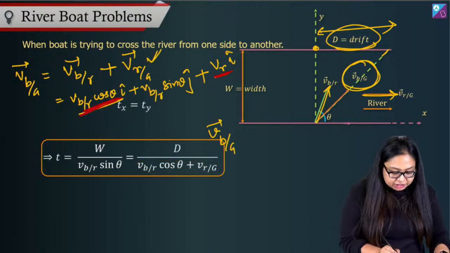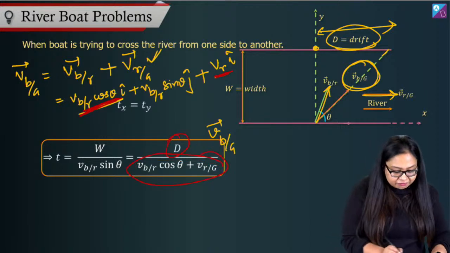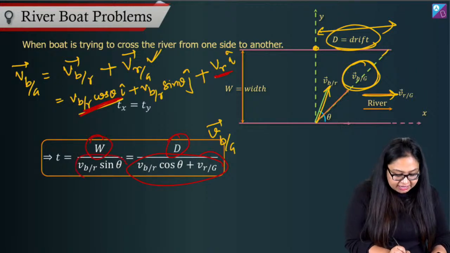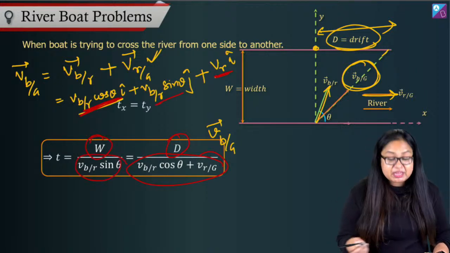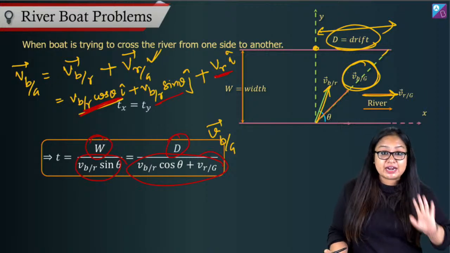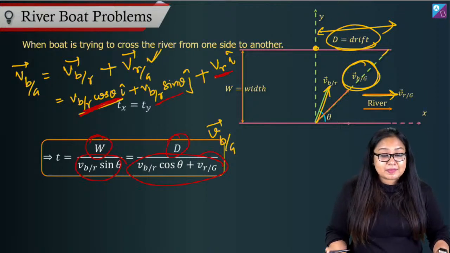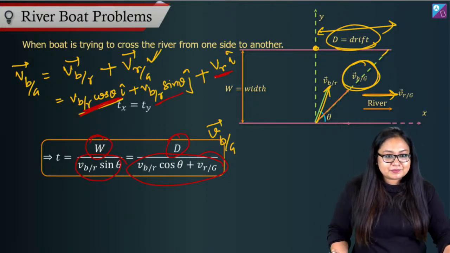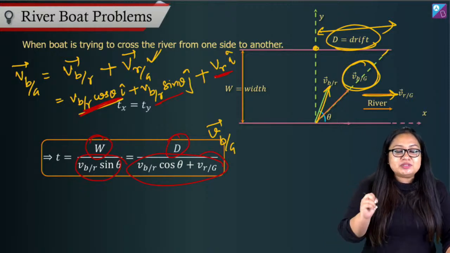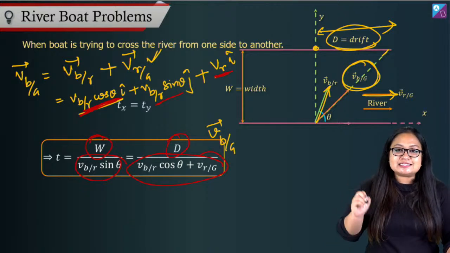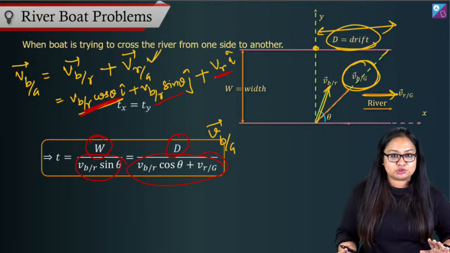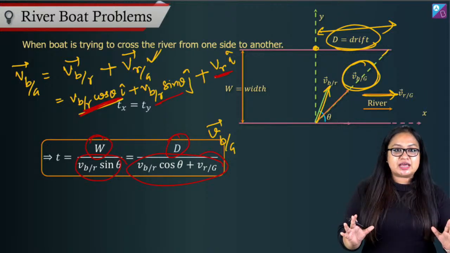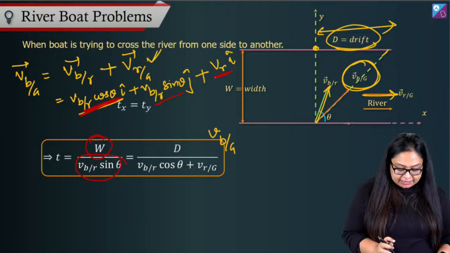So x direction displacement divided by x direction velocity gives you time, and y direction displacement divided by y direction velocity gives you time as well, right? VBR sin theta j cap is the y direction velocity. I hope this is clear. Now that you see this, the time taken for x direction motion and the time taken for y direction motion, they both are equal. This is the equation that you get out of it.